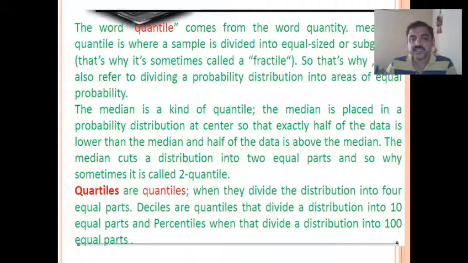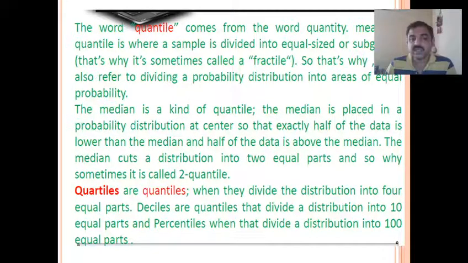The median is a kind of quantile. The median is placed in the probability distribution at the center, so that exactly half of the data is lower than the median and half of the data is above the median. So median is at the center, right? The median cuts the distribution into two equal parts. So sometimes it is called the second quartile. So median is also called the second quantile.